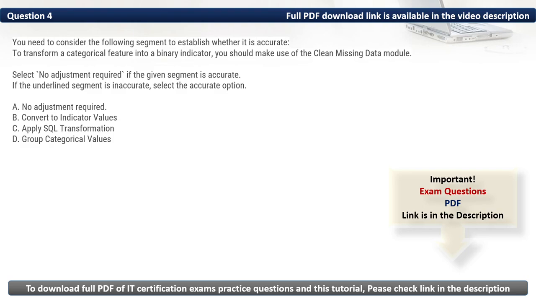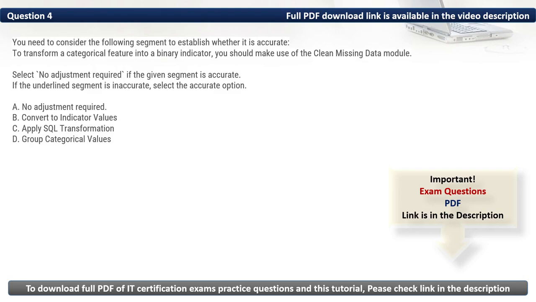We have A, no adjustment required. It is incorrect because the Clean Missing Data module is used for handling missing values, not categorical to binary transformation. Then we have C, Apply SQL Transformation. This module is used for executing SQL queries on datasets, not for categorical feature transformation. Then we have D, Group Categorical Values. This module groups similar categorical values but does not convert them into binary indicators.